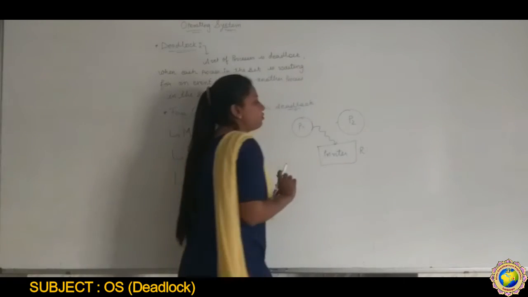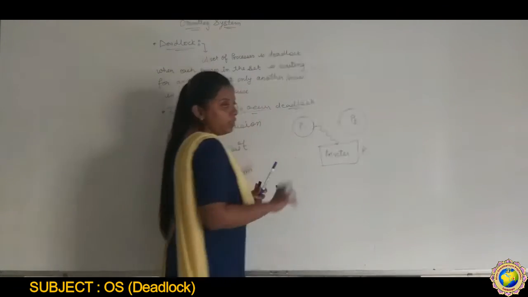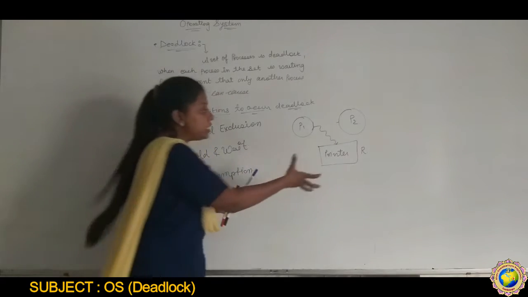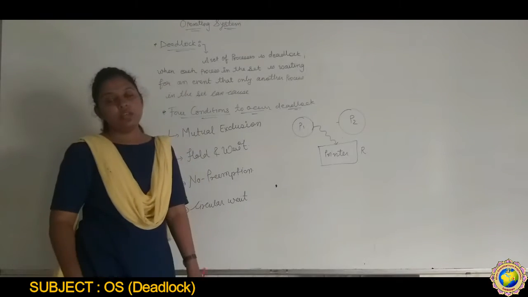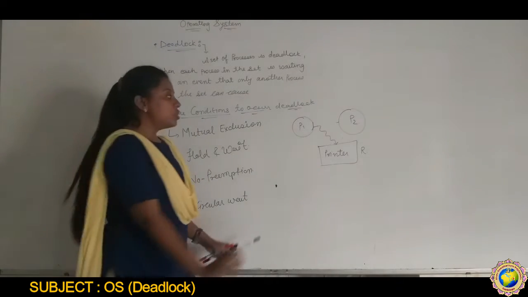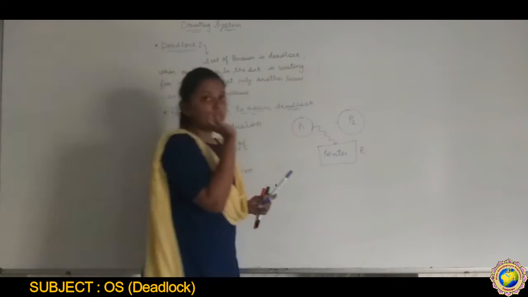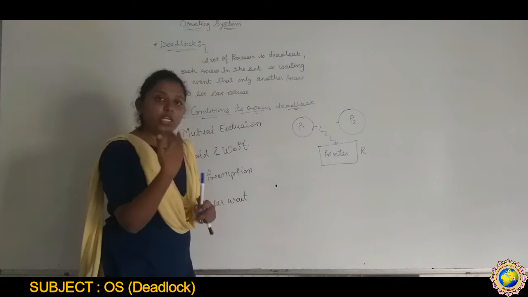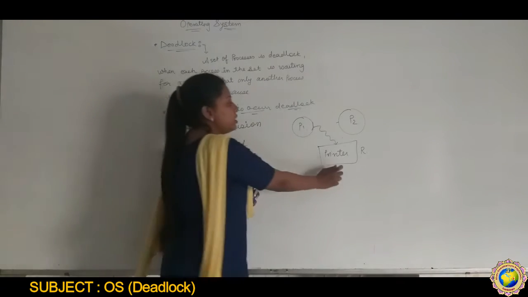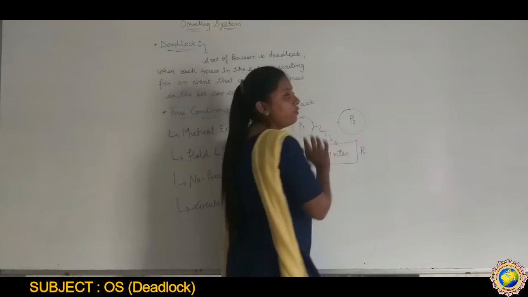And P1 is executing its document on this printer. So this resource is held by this process. If P2 wants to print any document using this resource, then it has to wait.